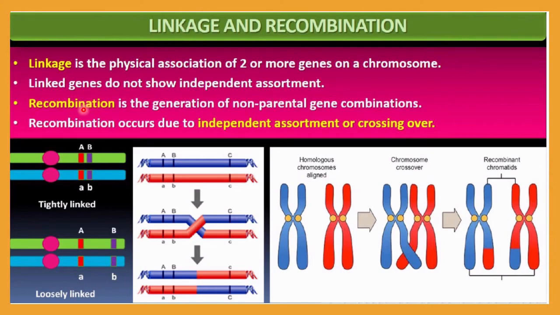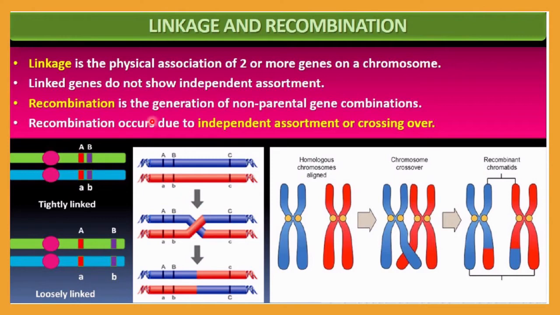Recombination is the generation of non-parental gene combinations. You know very well when recombination occurs. Recombination is a process of crossing over, chiasmata formation, and you know very well this happens during meiosis 1. During meiosis 1 there is prophase 1 in which the pachytene phase occurs, and during the pachytene phase this crossing over will occur. You have already learned about that.